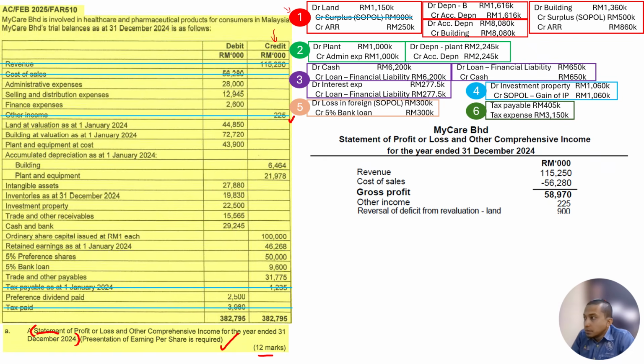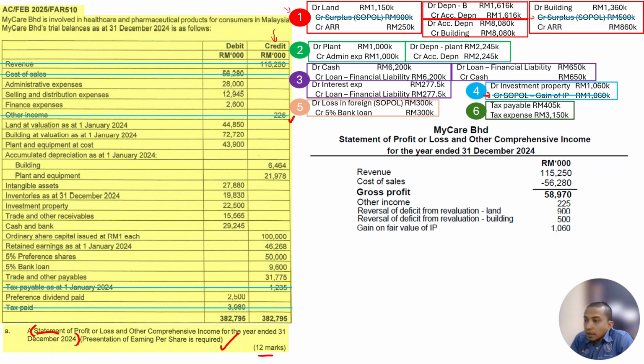Yes, now we have one for building. Same case, reversal for building, cancel, and put it here, 500,000. All right. What else? We search for income on the credit side. Yes, we have one more here, investment property. We have a credit SOPL, which is the gain on investment property, 1,060,000. I put it here and cancel that. All right. What else do we have? Tax, no. Okay, done. Everything on the income is done. The other income is done.